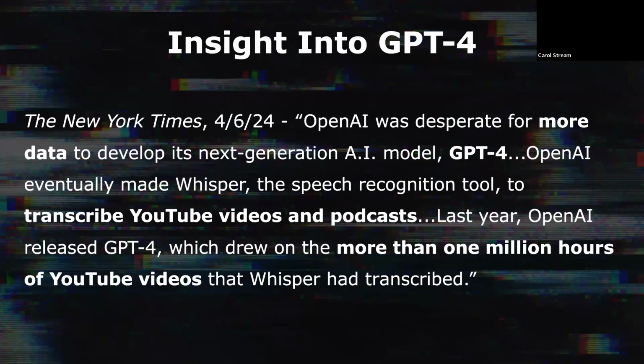An April 6, 2024 article from the New York Times offered insight into the makeup of GPT-4's training data, stating that, quote, OpenAI was desperate for more data to develop its next-generation AI model, GPT-4. OpenAI eventually made Whisper, the speech recognition tool, to transcribe YouTube videos and podcasts. Last year, OpenAI released GPT-4, which drew on the more than 1 million hours of YouTube videos that Whisper had transcribed, end quote.